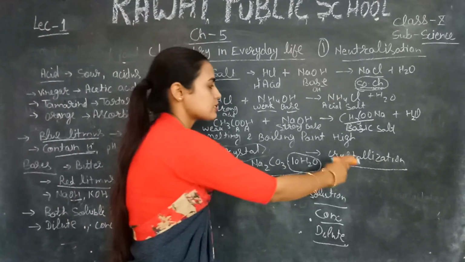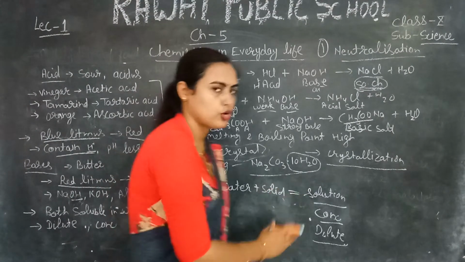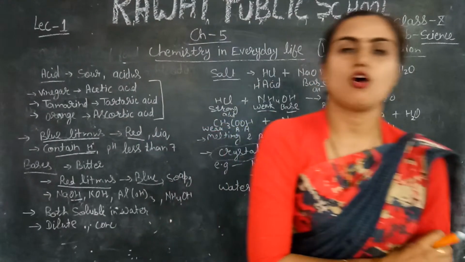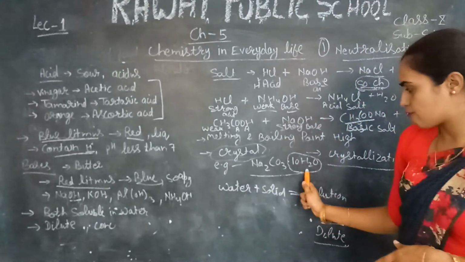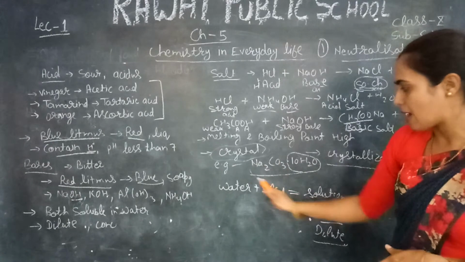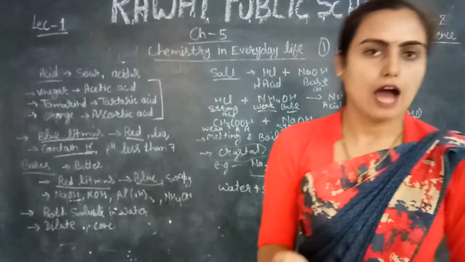So this process is crystallization, and these are crystals of sodium carbonate. Crystals of sodium carbonate are formed with 10 molecules of water. When 10 molecules of water combine with sodium carbonate, then sodium carbonate crystals are formed.